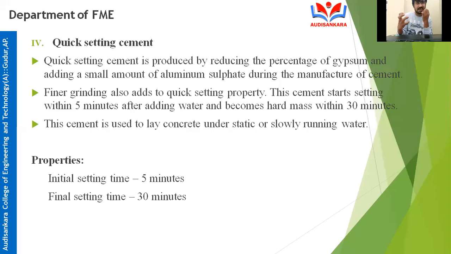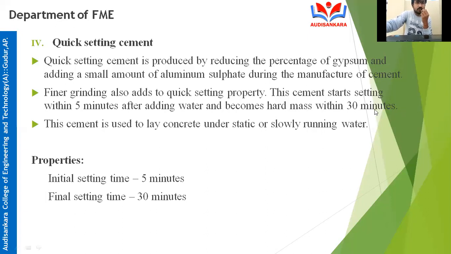It will become very difficult to mix, because with the quick setting property it will become hard very quickly. Are you getting it? It will become dry and set within 5 minutes. So if we are using quick setting cement, we have to be very careful, because after 5 minutes we cannot work with that cement. It is impossible to work with it because it is getting set, and we cannot change it into any shape.